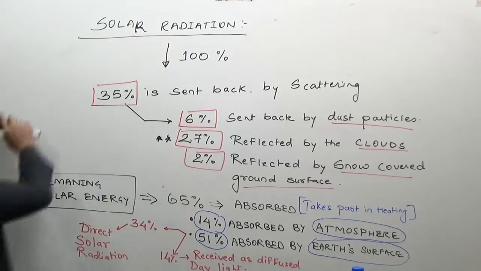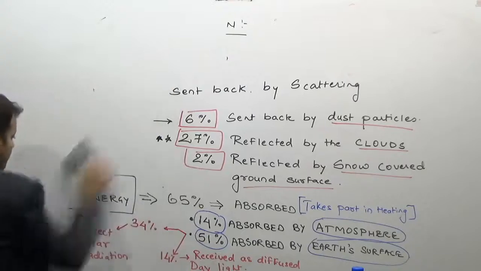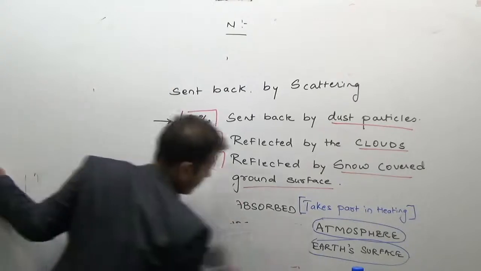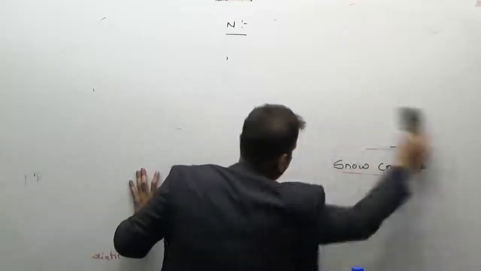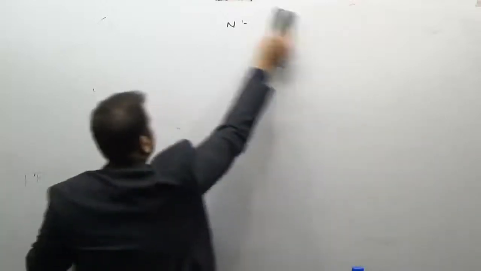Now coming to the next part, the Earth as a whole, as we have already done, the Earth as a whole does not accumulate energy, nor does it lose energy. It has to maintain the equilibrium. It has to maintain the balance, because the maintenance of equilibrium is the necessary condition in any system.